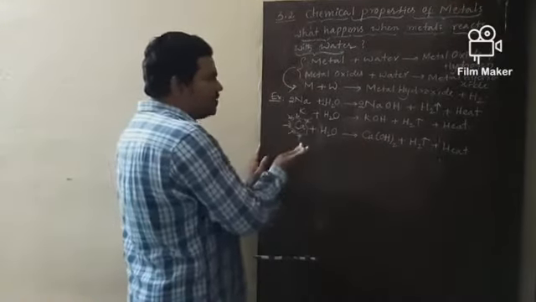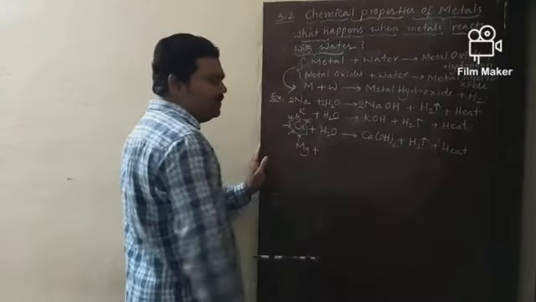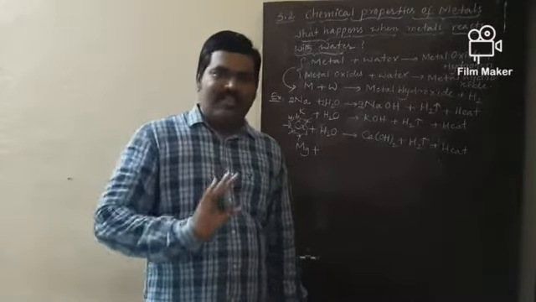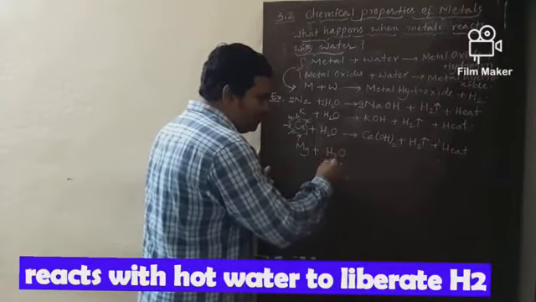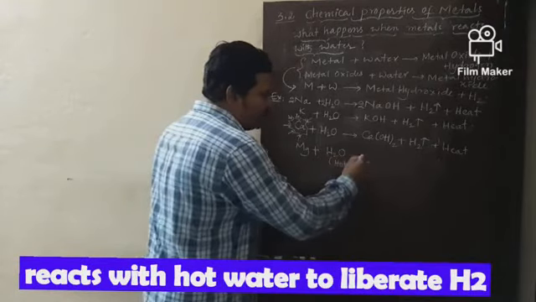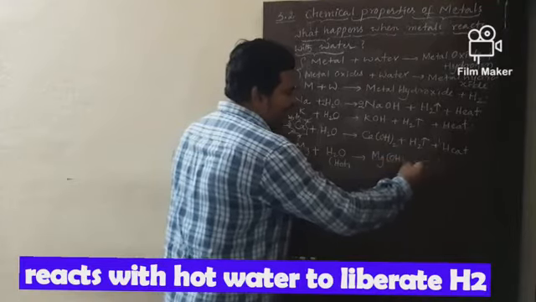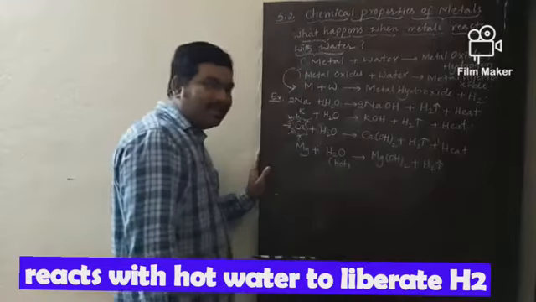Now let us move on to another metal, magnesium. Magnesium does not react with cold water. But magnesium reacts with hot water, under hot conditions, to produce magnesium hydroxide, Mg(OH)2, along with the liberation of hydrogen gas.